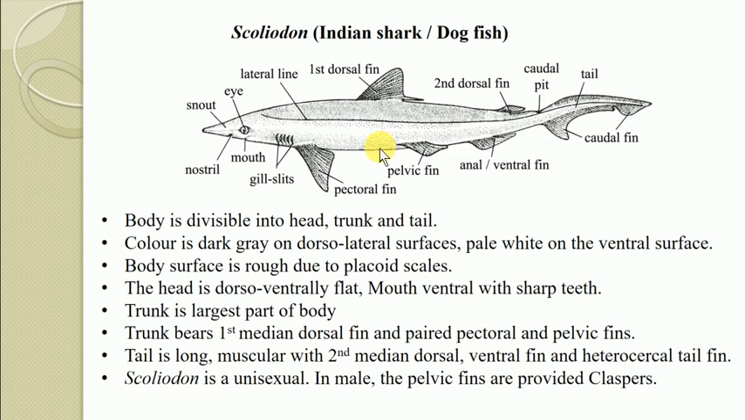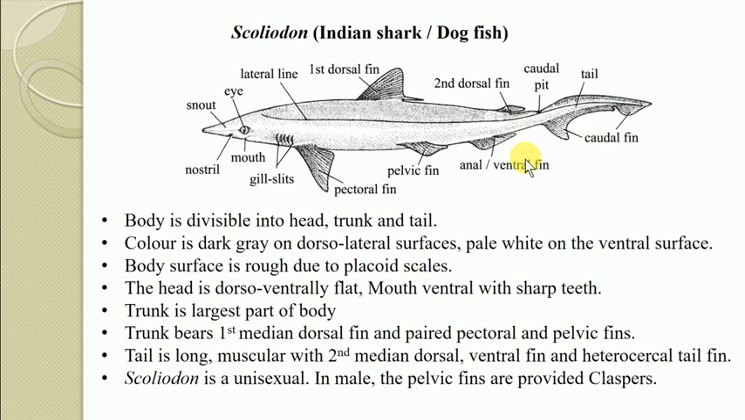Now the trunk region contains a first median dorsal fin and the paired pectoral as well as pelvic fins. These are the pectoral fins in the pectoral region and these are the pelvic fins in the pelvic region, which are located on the trunk region, while the tail is long, muscular and contains a second dorsal fin. Then there is the ventral, also referred to as the anal fin, and the heterocercal kind of tail fin.